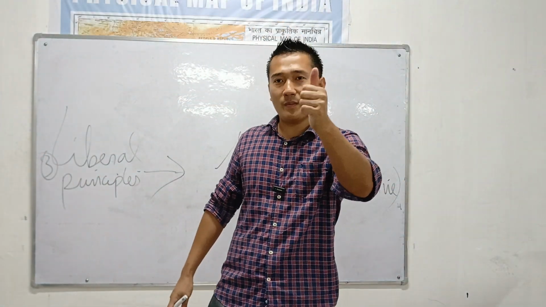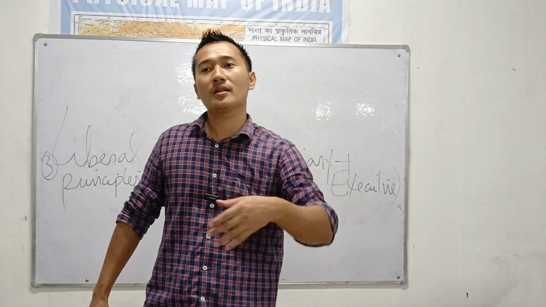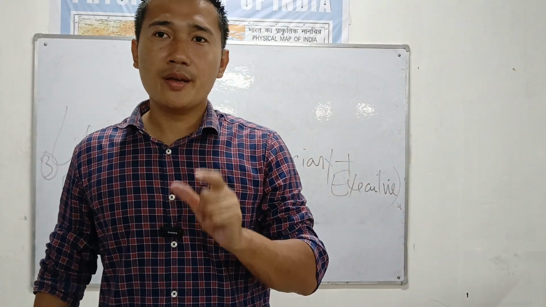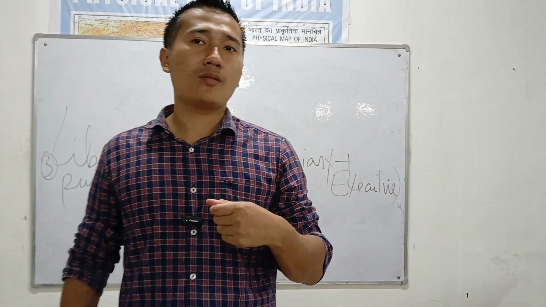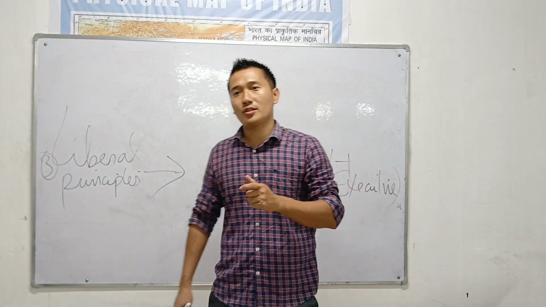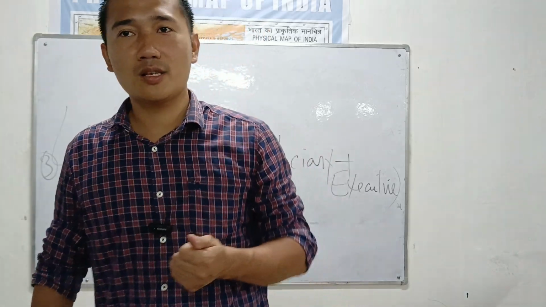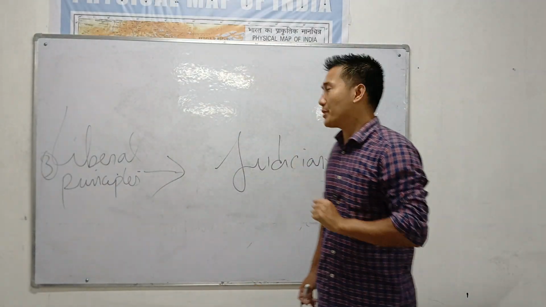Judge is to give judgment. Executive is to make policy and implement the policies. So they should be separated. I think that is true in India now. Yes, they're almost separated. You become an EAC, you cannot be a judge. Your job is just to maintain law and order. That's all. So this is one of the liberal principles.